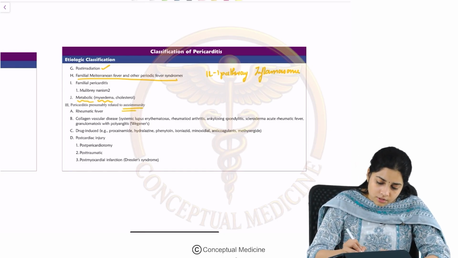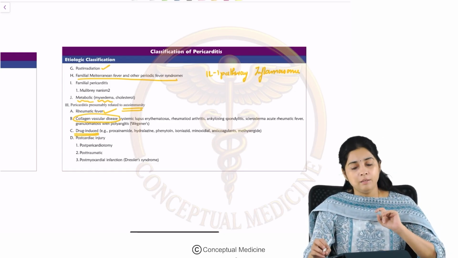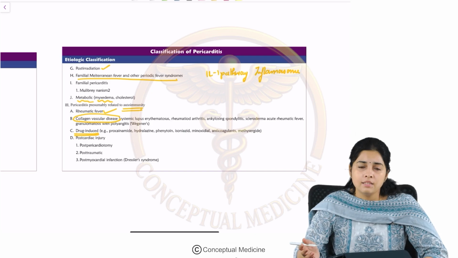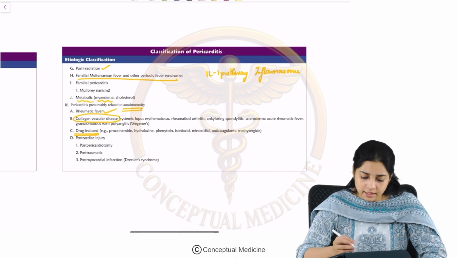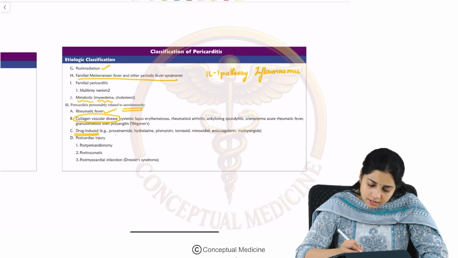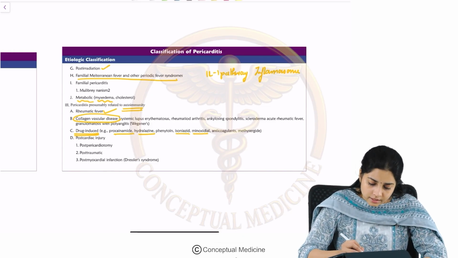Apart from that, autoimmunity, right? Autoimmunity, most importantly collagen vascular diseases, rheumatic fever, then drug-induced pericarditis is very important. The drugs which cause SLE, you know, right? The SHIP group of drugs, which is a mnemonic famously used to remember that. Similarly, we mainly have procainamide, hydralazine, INH, minoxidil, all of them can cause drug-induced pericarditis.